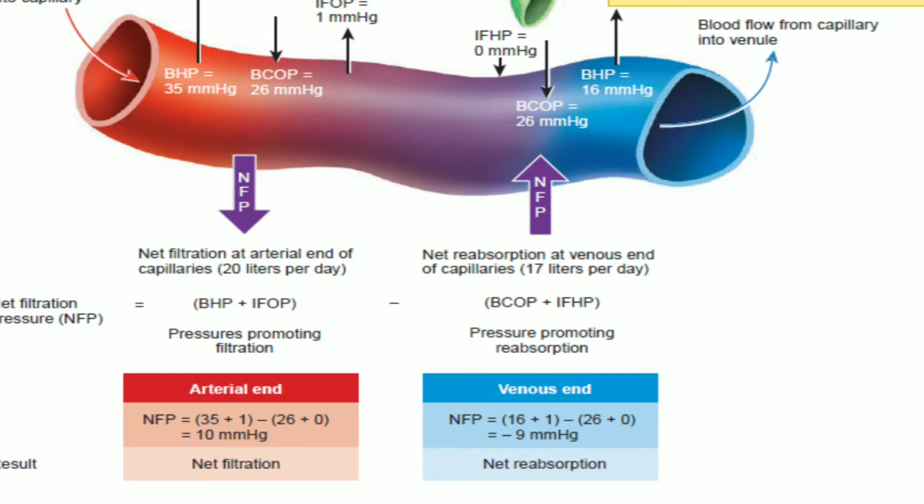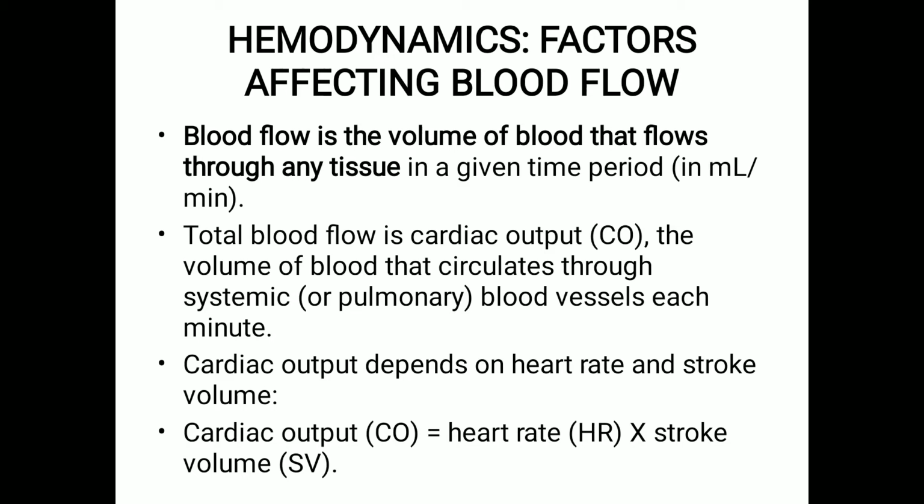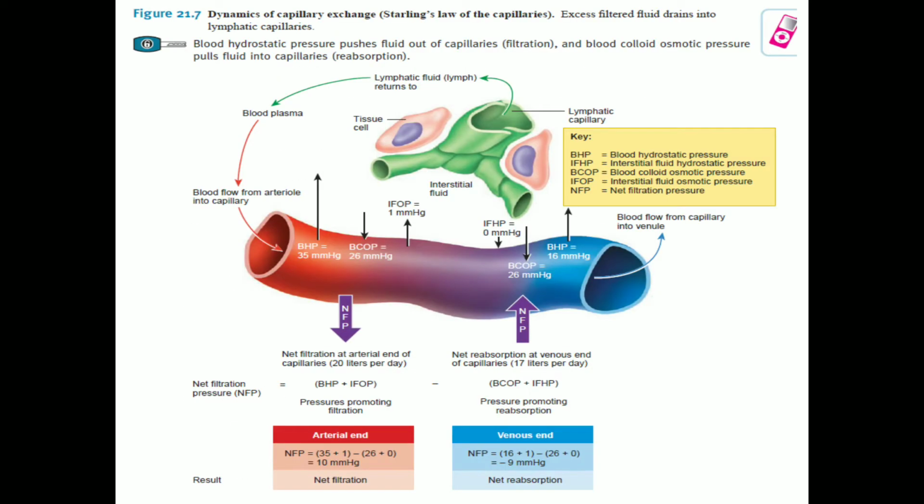On an average, about 85% of the fluid filtered out of the capillaries is reabsorbed. Every day, about 20 liters of fluid filter out of the capillaries and tissues throughout the body. The excess fluid that is filtered and the few plasma proteins that escape from the blood into the interstitial fluid enter the lymphatic capillaries. Out of the 20 liters of fluid that is filtered out of the capillaries, about 17 liters are reabsorbed and 3 liters enter the lymphatic capillaries.